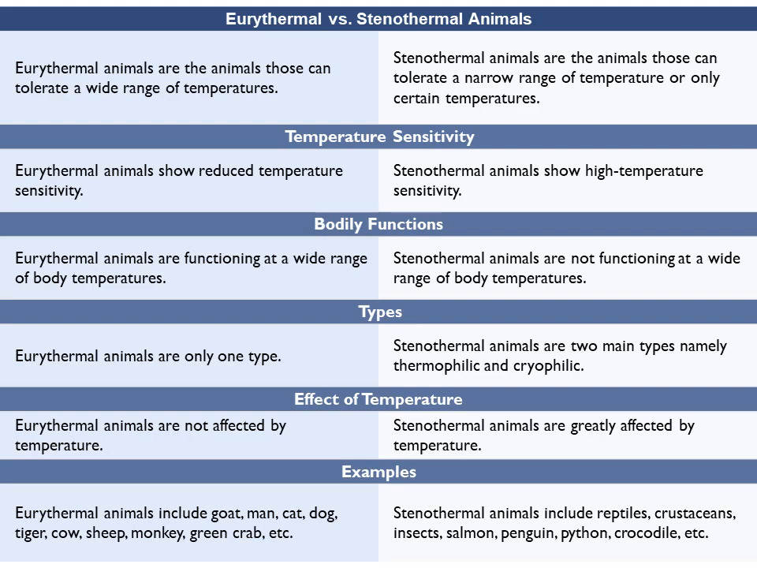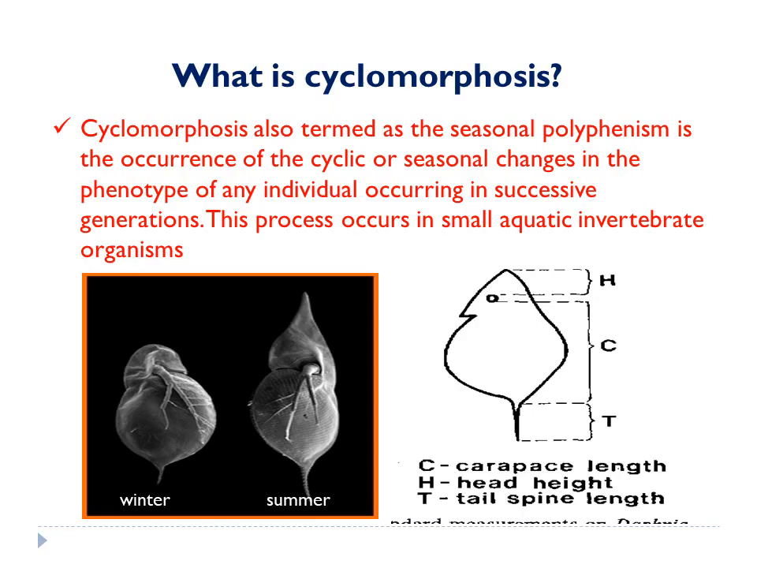The examples of this include reptiles, crustaceans, insects, salmon, penguin, all of which can tolerate only a narrow change of temperature. Now coming to the next factor, which is also very well explained in Daphnia, the temperature and its influence in certain organisms. So, coming to cyclomorphosis, what do we mean by this? Cyclic changes in the structure of the body of an organism is called cyclomorphosis. It is a seasonal polyphenism, meaning many body structures can be seen depending upon the season.